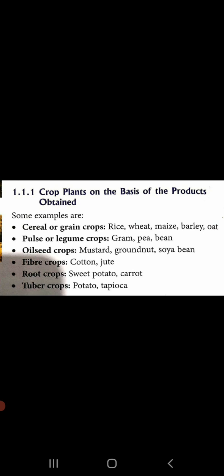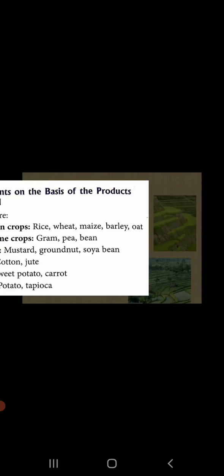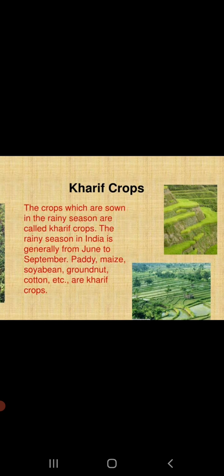The second category is classification of the crops based upon the seasons in which they grow. The first one under this category is Kharif crops, children. Kharif crops are those crops which are grown in the beginning of the rainy season, that is in June or July, and they are harvested by September or October.